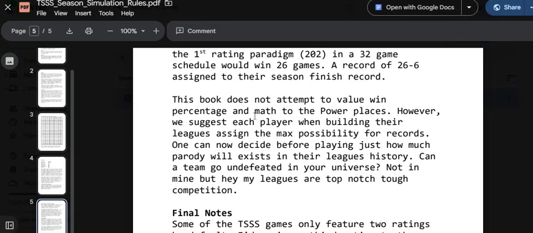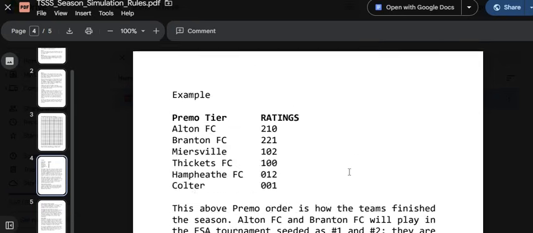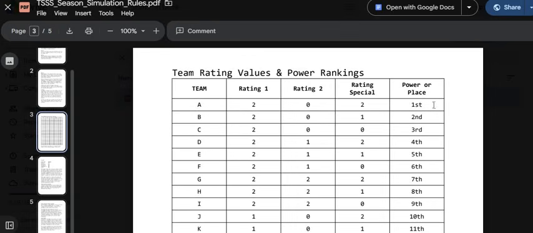This book does not attempt to value win percentage and math to the power places. However, we suggest each player, when building their leagues, assign a maximum possibility for records. One can now decide before playing just how much parity will exist in their league's history. Can a team go undefeated in your universe? If you want teams to be able to go undefeated, you need to have that first equal to 100%.